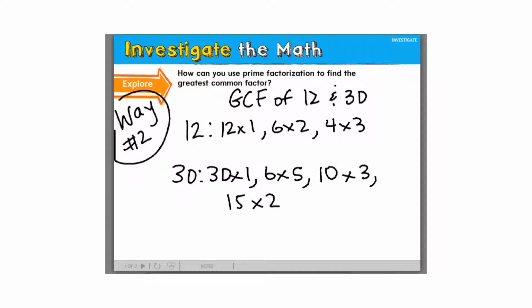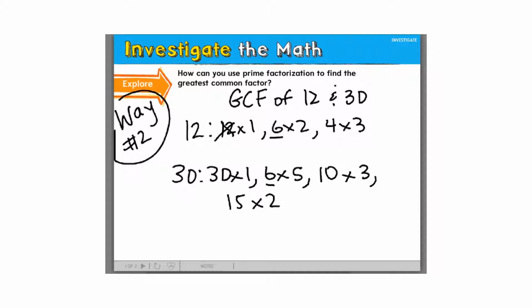So now we look at the 2 lists and we just look for the biggest number that is in both lists. So do we have a 12 in this list? No. Do we have a 6 in both lists? Yes. That would be the next biggest. So that's why I went from the biggest number in the shortest list.